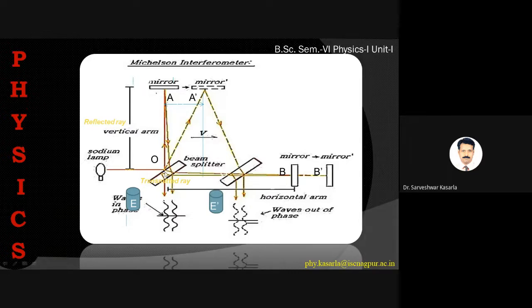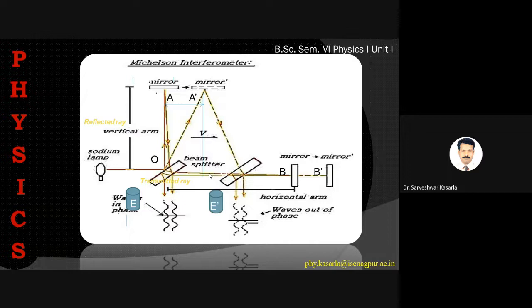Now, to calculate the path of this ray, we just carry out vector calculus. This is the velocity of light, c, and this is the horizontal motion, say v. The resultant path can be easily calculated by using simple vector calculus. Here, as the apparatus is moving, or say the Earth is moving with velocity v along this direction, this is the velocity c. If both are moving in the same direction, the velocities will be added.